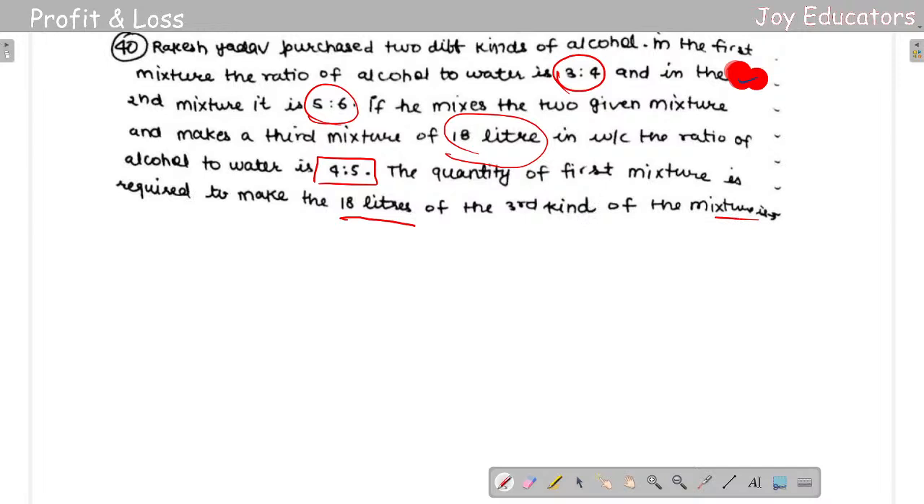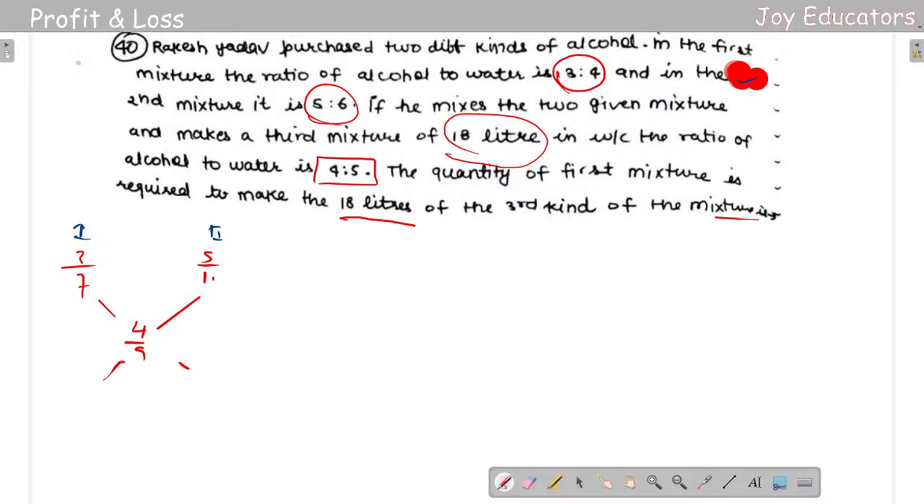Simple, nothing to it, we can do it simply. First take the first kind of alcohol and the second kind of alcohol. First kind of alcohol is 3/7, and next is 5/11. If I add both and take the mean value, I'll be getting 4/9.